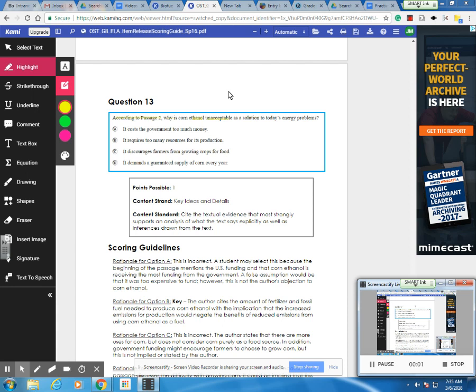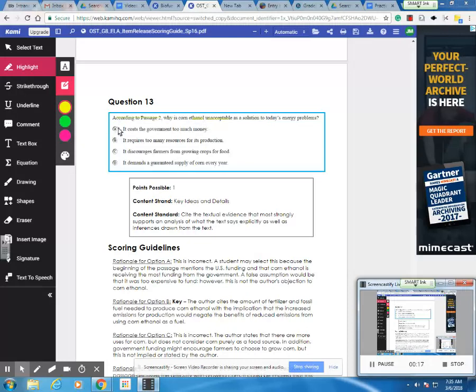So we're going to take a look at your question number 7. Ignore the fact that it says question 13 here. The first thing that we want to do is take a look at the question and mark it up. According to passage 2, why is corn ethanol unacceptable as a solution to today's energy problems?